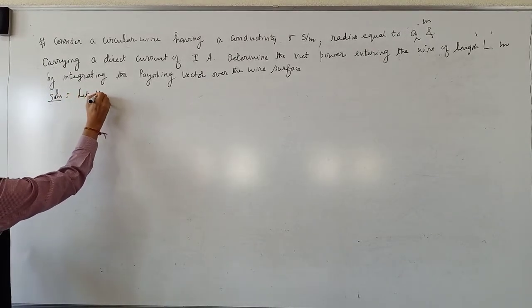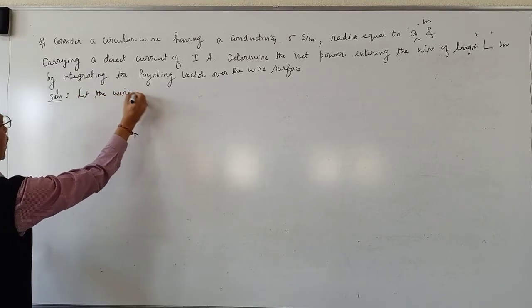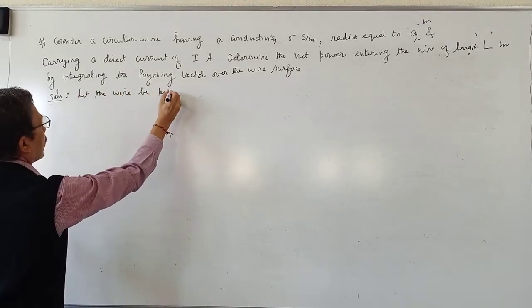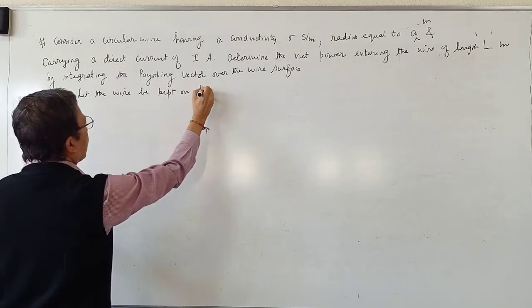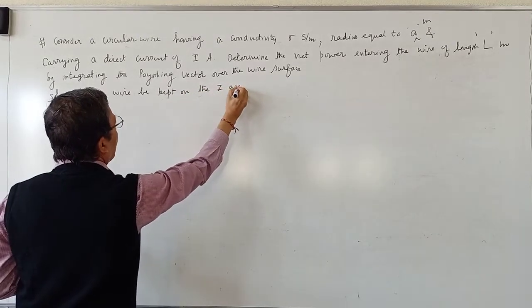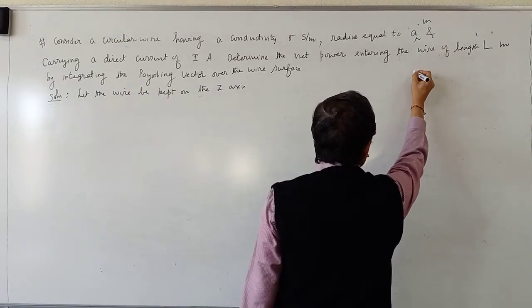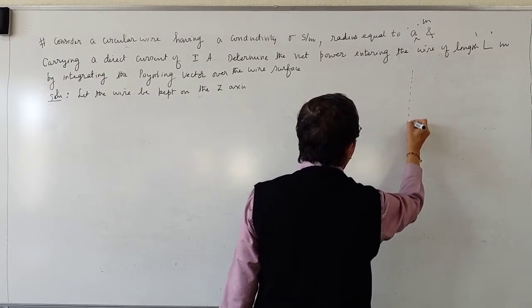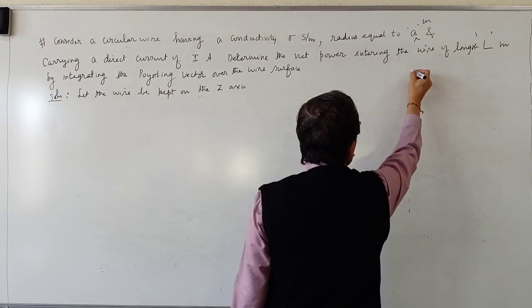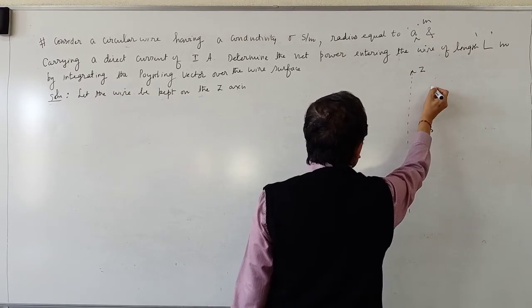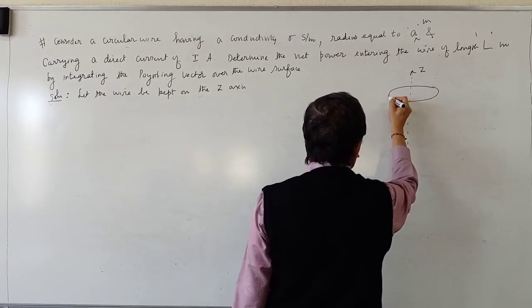Let the wire be kept on the z-axis. So I am going to draw the wire now. This is the z-axis. This is the wire.